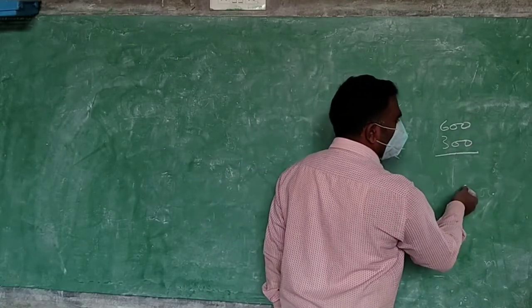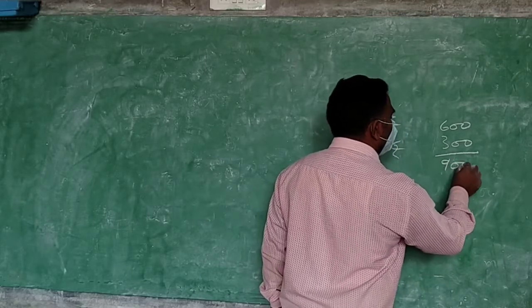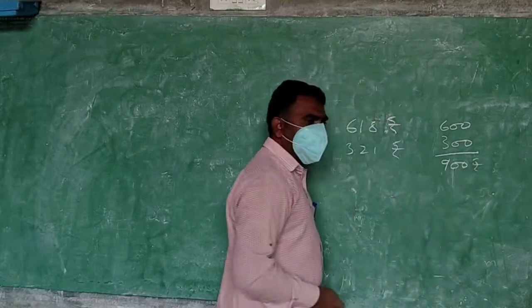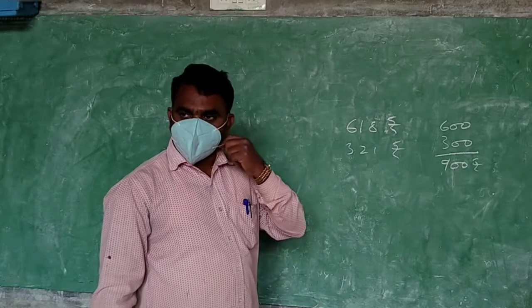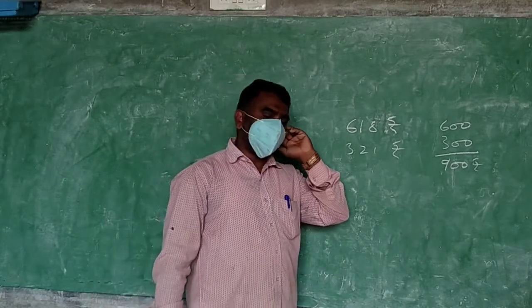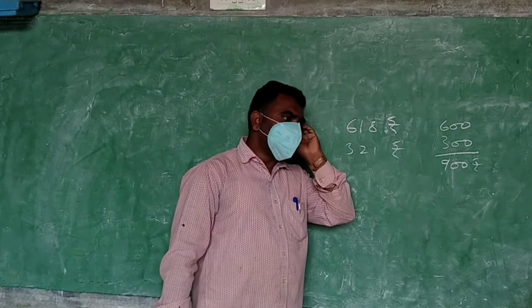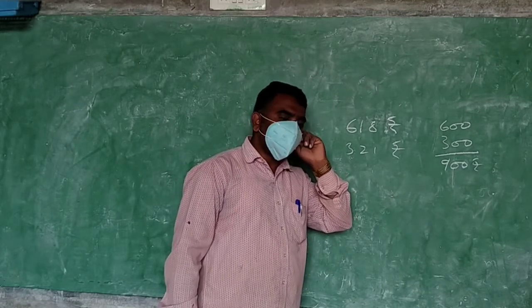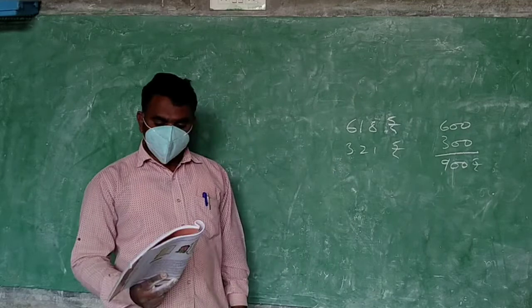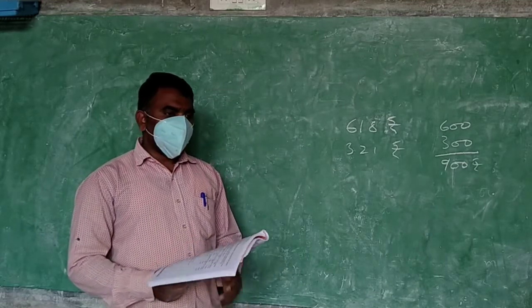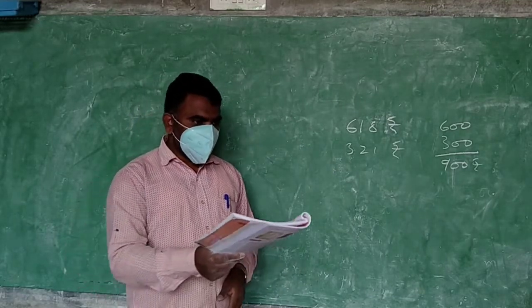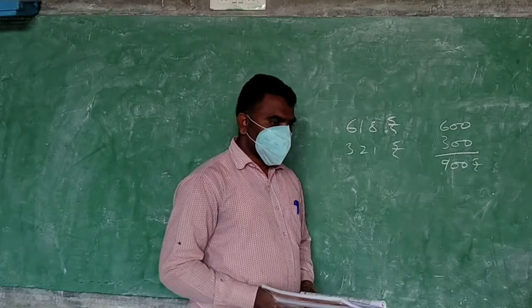Then find the total: 900. So like that you say the answer. First find the closer, then do the addition or subtraction. Then it is easy. Textbook answers are there, you can tick there only. 900.